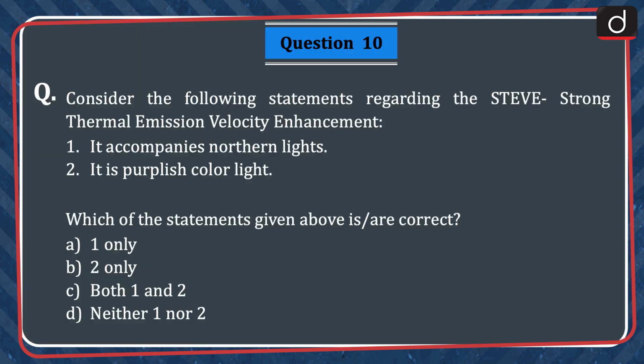The last question is, consider the following statements regarding the STEVE, Strong Thermal Emission Velocity Enhancement. 1. It accompanies northern lights. 2. It is purplish color light. Which of the statements given above is or are correct? 1 only, 2 only, both 1 and 2, or neither 1 nor 2? The correct answer is option C, both 1 and 2.